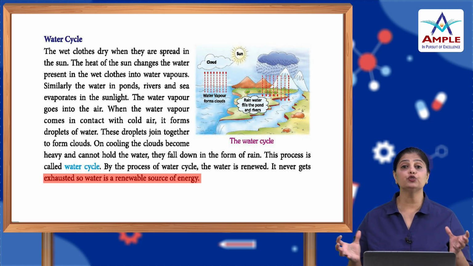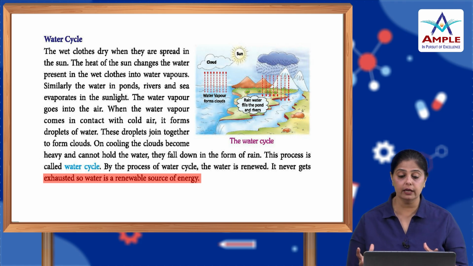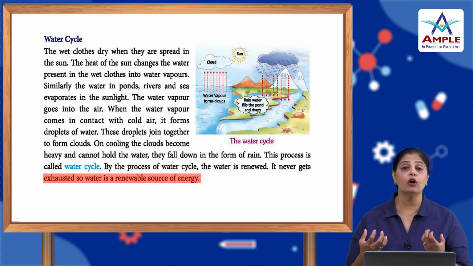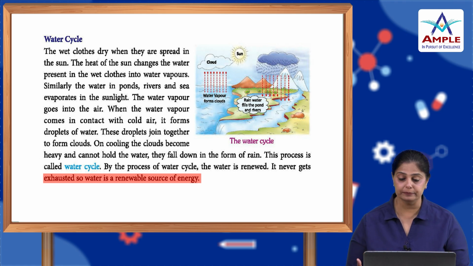And when there are too many water droplets accumulated inside the clouds and they cannot take it anymore, they fall down on the ground in the form of rain. Now, this process is known as the water cycle, because by the process of water cycle, the water is renewed and it never gets exhausted. So, water is a renewable source of energy.